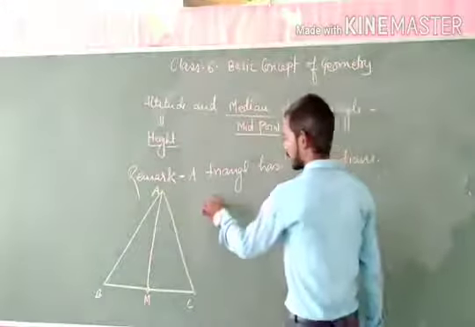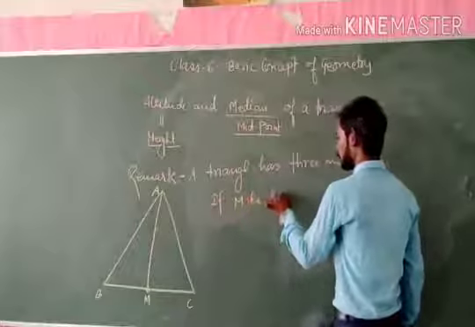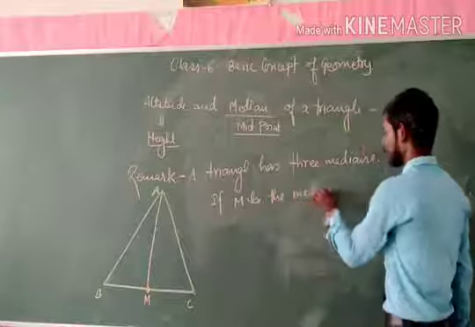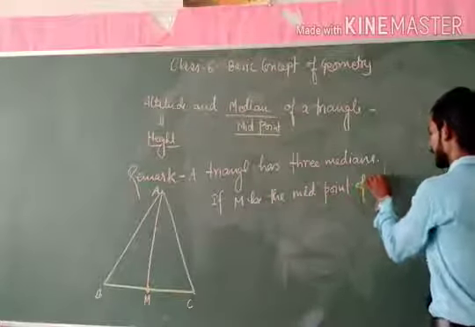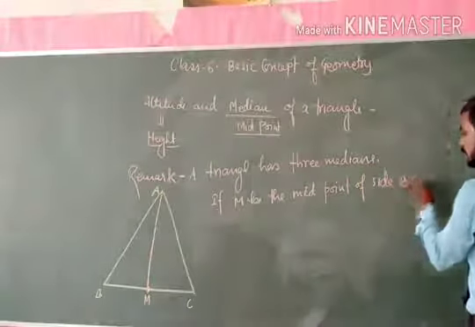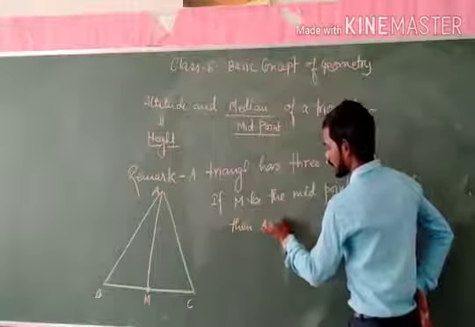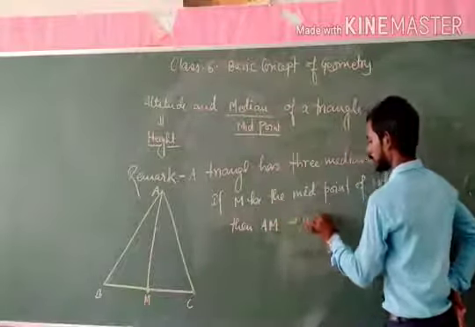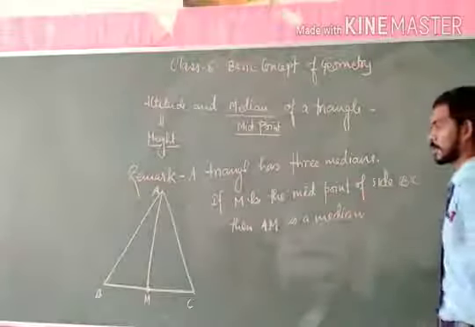So here we can write that if M be the midpoint of side BC, then AM is a median. This is the first median.